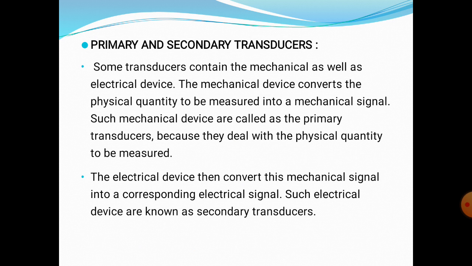A secondary transducer is an electrical device that converts this mechanical signal into a corresponding electrical signal. That means the electrical devices are known as secondary transducers.